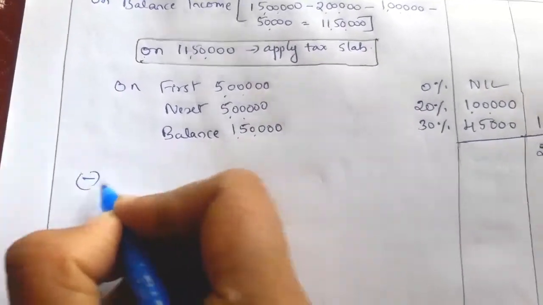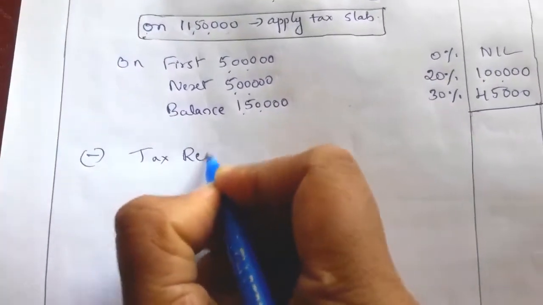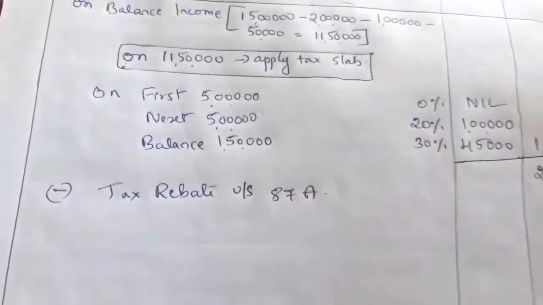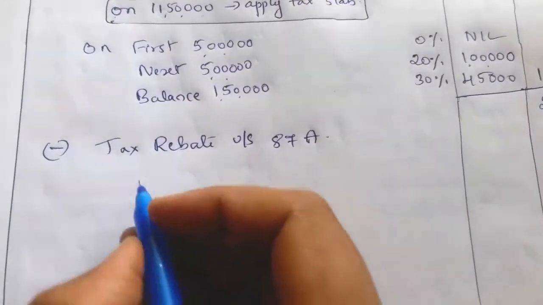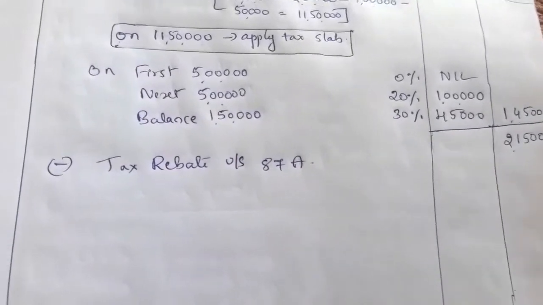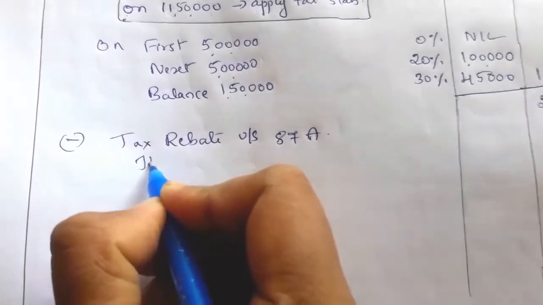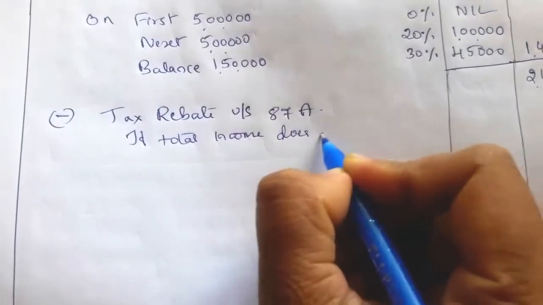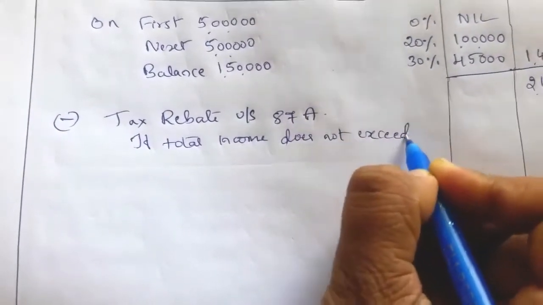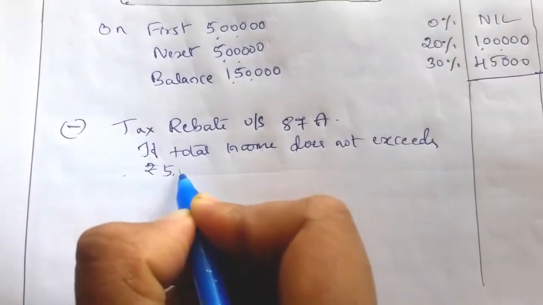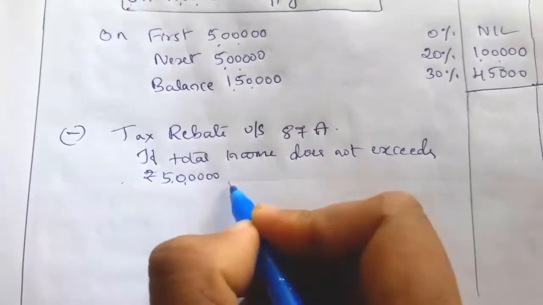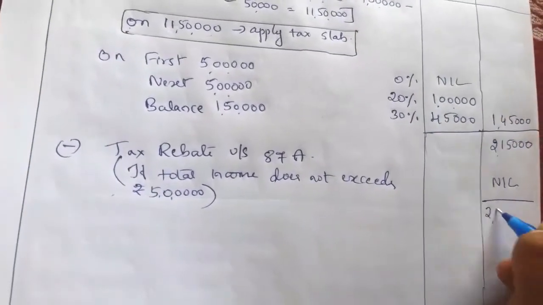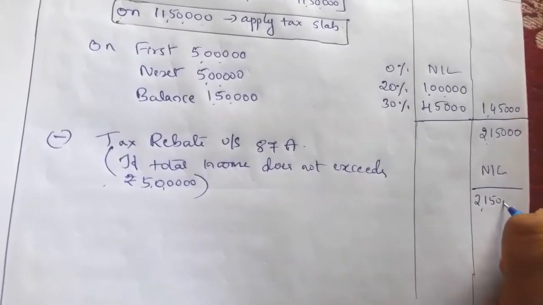Next we have to deduct tax rebate if any. Tax rebate under section 87A. So here, if total income does not exceed 5 lakh, tax rebate of 12,500 is given. So in this problem, if total income does not exceed rupees 5 lakh, then we have to give tax rebate. So here there is no tax rebate because total income is more than 5 lakh.